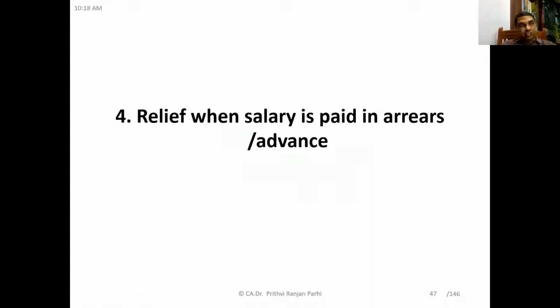Friends, I was just now telling you about the relief when salaries are received in arrears. Like our pension is received in advance or salary is received in advance. In this situation, what happened? Employee receives salary for more than 1 year in a particular time. So consequently, he might be liable to pay tax at the higher rate. To give benefit to the employees in this kind of situation, this relief is allowed.